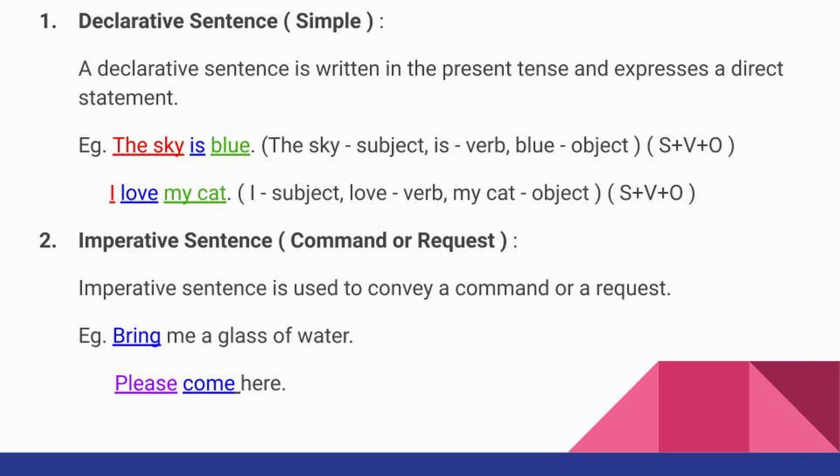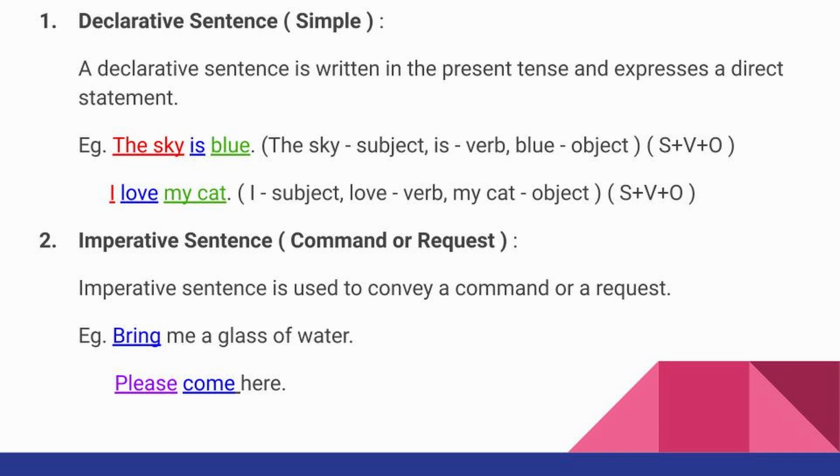Red for subject, blue color for verb and green color for blue. So here the subject is the sky, the verb is and the object is blue. So subject plus verb plus object comes together to form a declarative sentence.